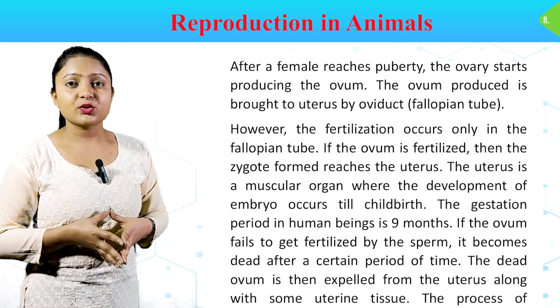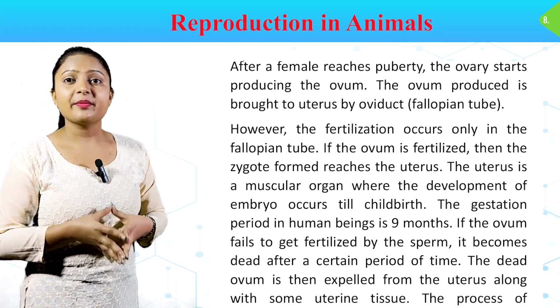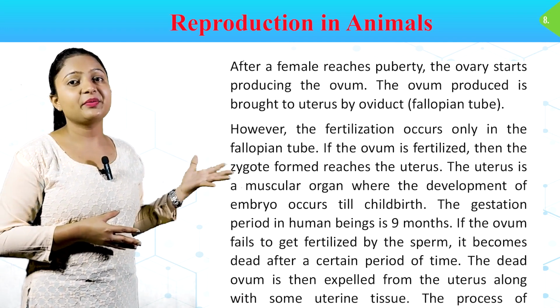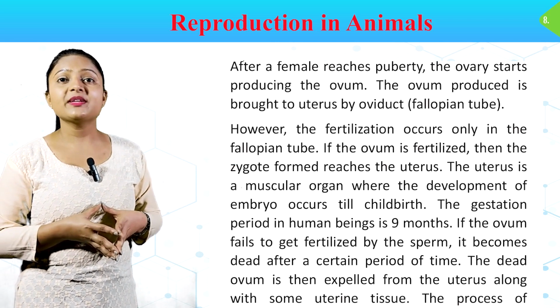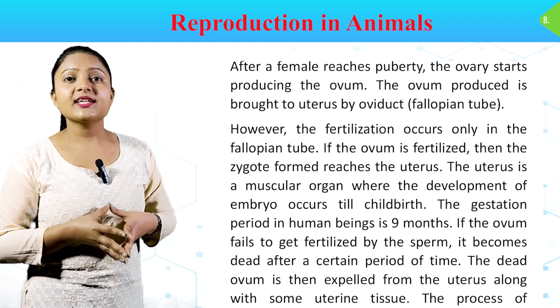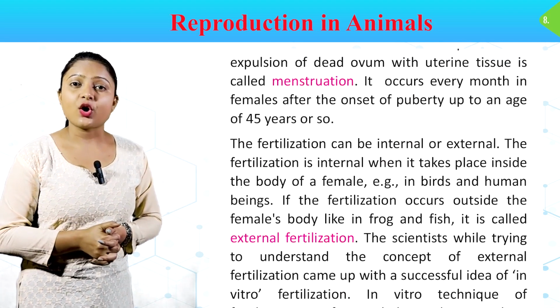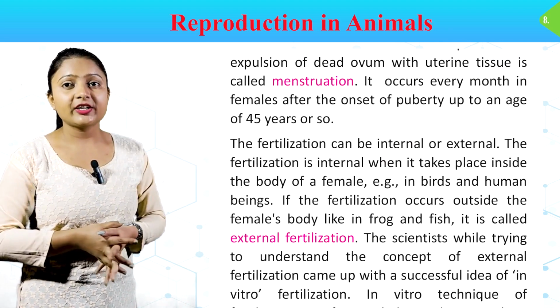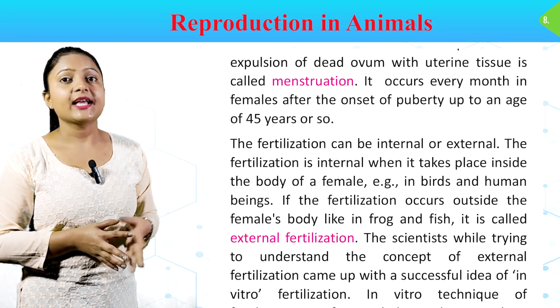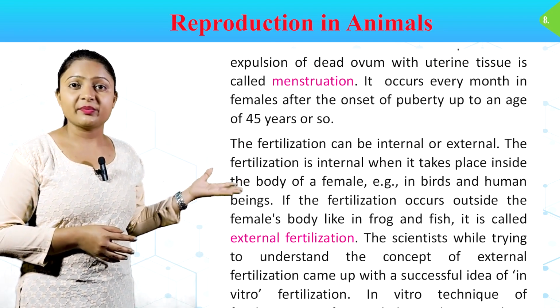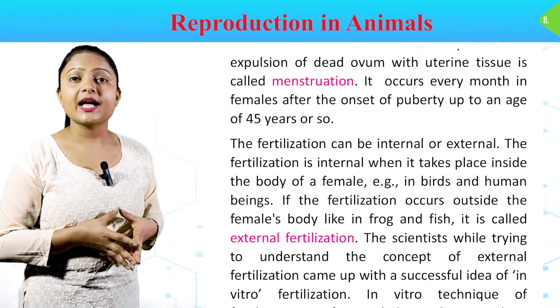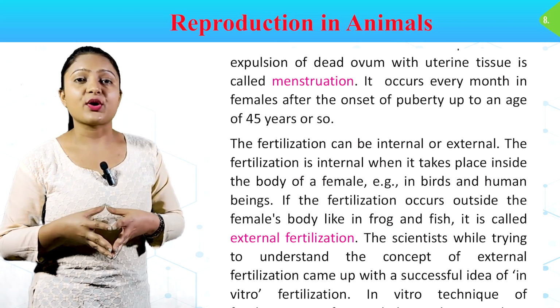If the ovum fails to get fertilized by the sperm, it becomes dead after a certain period of time. The dead ovum is then expelled from the uterus along with some uterine tissue. The process of expulsion of dead ovum with uterine tissue is called menstruation. It occurs every month in female after the onset of puberty up to an age of 45 years or so.